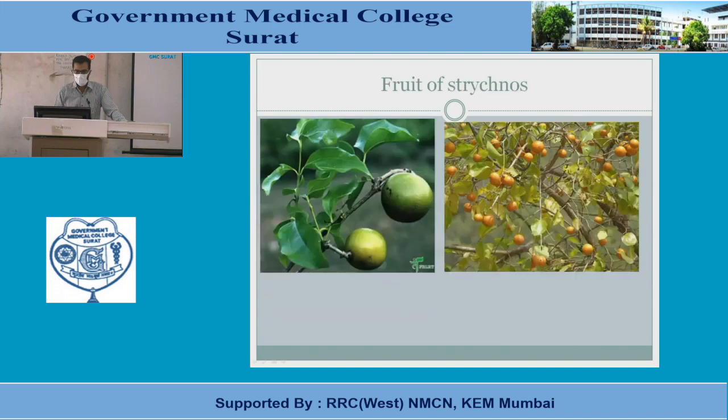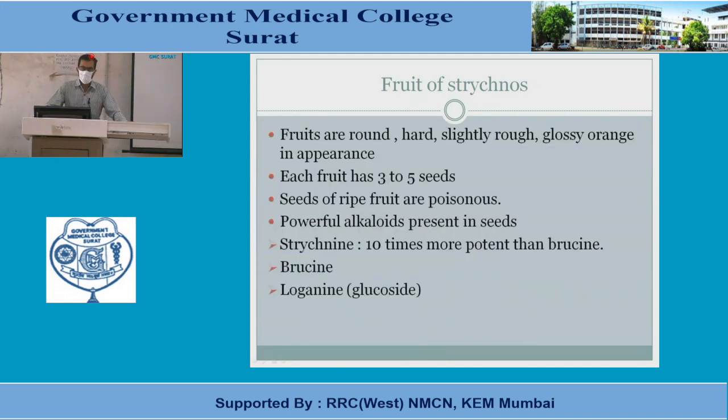This is the fruit of the Strychnos nux vomica. It looks like a mango, but after ripening it will have an orange color. So it looks like an orange, but it is not. On examination, it reveals the various seeds. The fruit is rounded, hard, slightly rough, glossy orange in appearance. Each fruit has about 3 to 5 seeds.